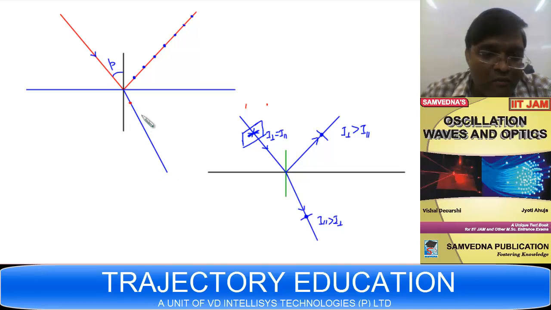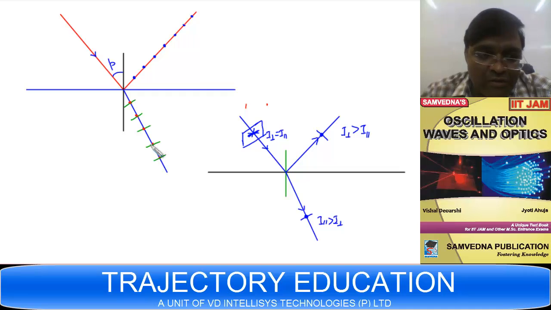Whereas over here we will have both the vibration which is perpendicular to the plane of incidence and the vibration which is parallel to the plane of incidence. The parallel vibration is shown by the green line, and the vibration perpendicular to the plane of incidence is shown by the red dot.